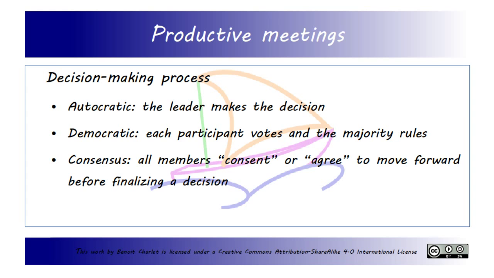Consensus, where all members consent or agree to move forward before finalizing a decision. Clarifying the decision-making process is important because nothing saps trust and morale from a group faster than misunderstandings about decision-making authority and process.